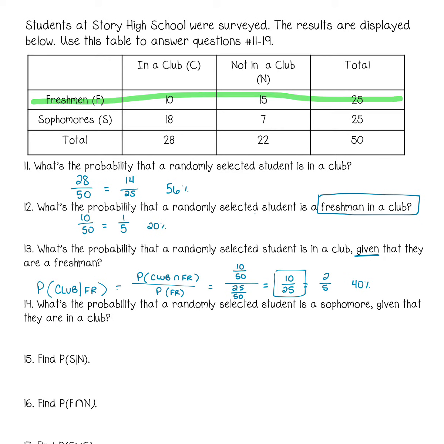That reduced our population to just freshmen, there's 25 total, and that's our denominator. Of those 25 freshmen, 10 of them were in a club, which is our numerator. So you can do it with the formula, which is the way I just showed you, or you can get that directly from our frequency table.